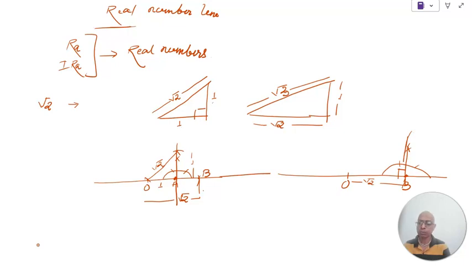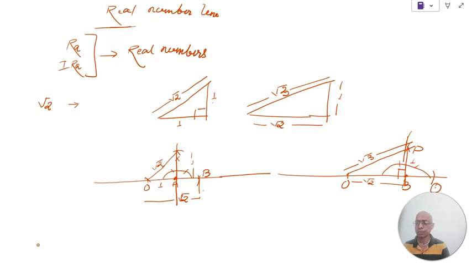We are going to use the same concept here. The base is root 2, from the earlier construction. Then we construct a point P of length 1 unit, and you can join OP. Then the length of OP will be what? Root 3. You can measure this OP through your compass and cut the same on your number line.